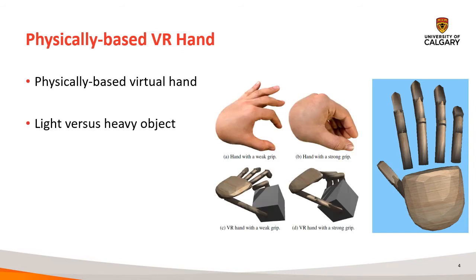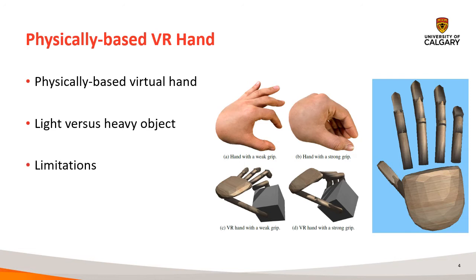Now, picking up a light object requires less force. So when using this hand, you can use fewer fingers or maybe a bit more relaxed hand pose to pick up a light object compared to picking up a heavy object. We suspect such cues enable the user to get a sense of mass from the objects they're interacting with.